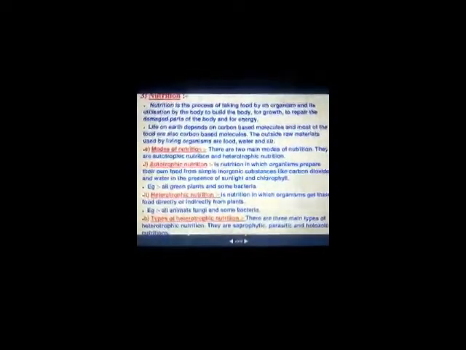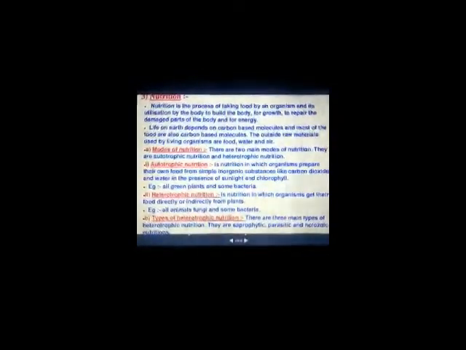Before going to nutrition in plants, let us know the definition of nutrition. Nutrition is the process of taking food by an organism and its utilization by the body to build the body for growth, to repair the damaged parts of the body, and for energy. So nutrients are required by our body for growth, repair, and energy.